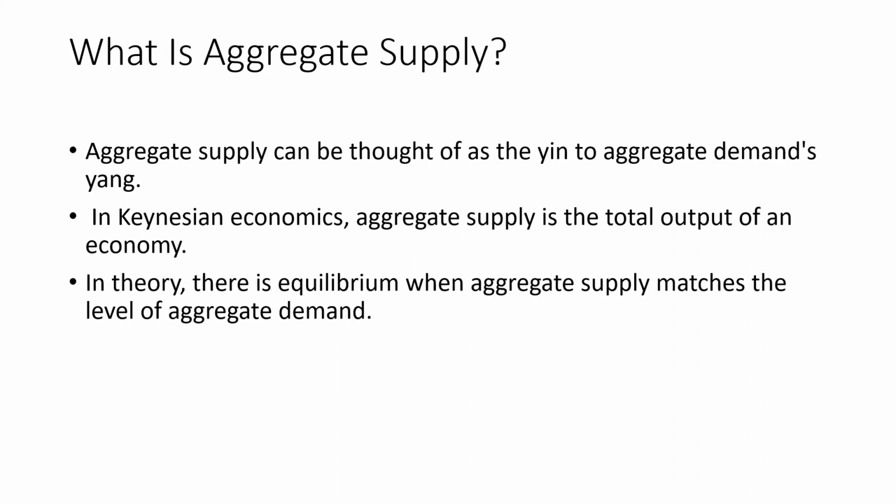So that's it. What is the aggregate supply? This can be thought of as something which is opposite to the concept of aggregate demand. In Keynesian economics, aggregate supply is the total output of an economy. What is supplied in the economy? It shows aggregate supply, and in theory there exists an equilibrium between aggregate supply and aggregate demand. That is known as the point of equilibrium.